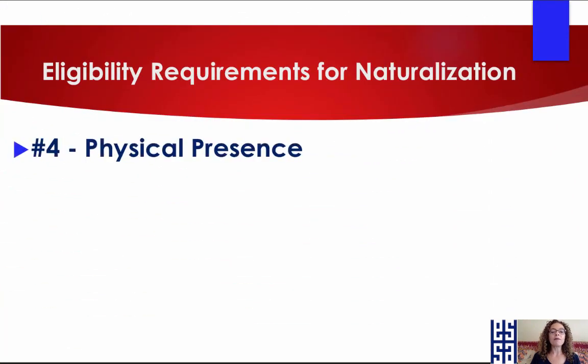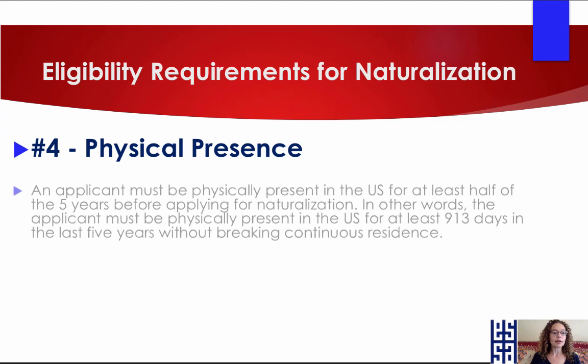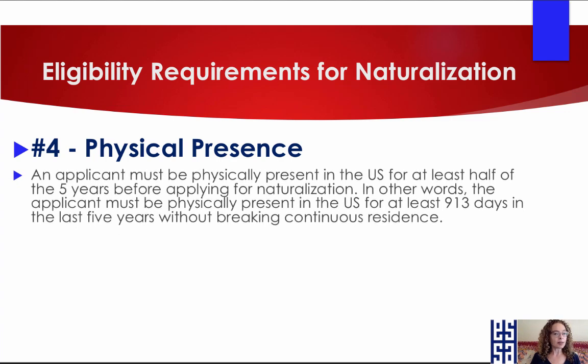Right. Number 4, physical presence. An applicant must be physically present in the U.S. for at least half of the 5 years before applying for naturalization. In other words, the applicant must be physically present in the U.S. for at least 913 days in the last 5 years without breaking that continuous residence. So don't go on a long trip and come back and keep counting your time. All right, so be careful of that.